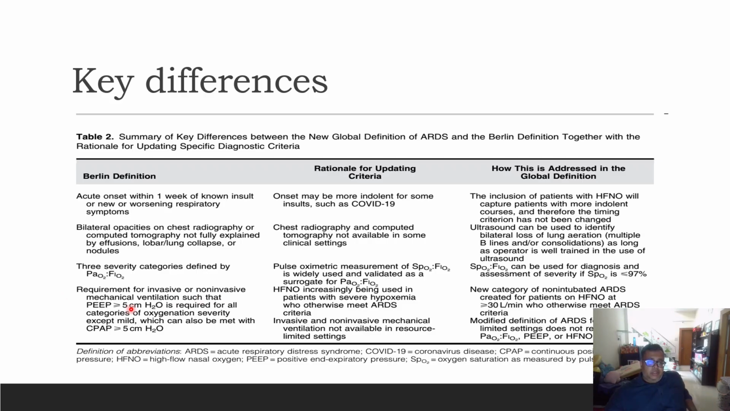Now, requirement of invasive or non-invasive mechanical ventilation, because in the definition it was suggested that PEEP should be more than or equal to 5, is required for all categories, or a CPAP of more than 5 centimeters. The update was that HFNO is increasingly being used in patients with severe hypoxemia who otherwise met ARDS criteria. Invasive and non-invasive mechanical ventilation are not available in resource limited settings. So they included non-intubated ARDS for patients on HFNO at more than 30 liters who otherwise meet ARDS criteria. So the modified definition of ARDS for remote resource limited settings does not require PF ratios, PEEP or HFNO. Simply, this is for the HFNO category or definitions for the resource limited settings.